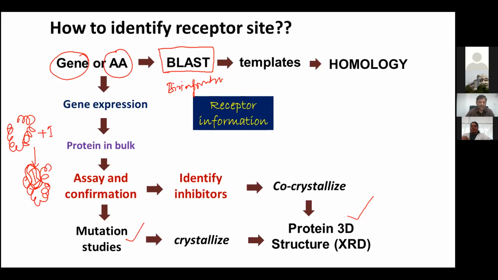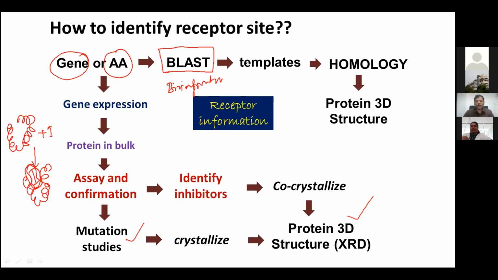That's the reason scientists found that you can have approximately 45 to 50% redundancy in the three-dimensional structure of proteins. That is the principle we use here. Homology modeling can be done, and from there the protein three-dimensional structure can be obtained.